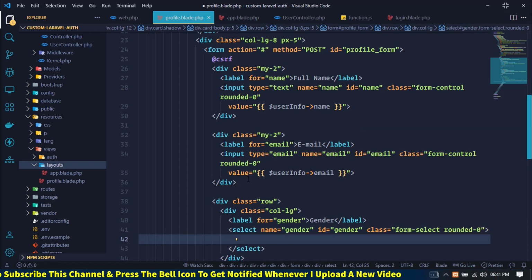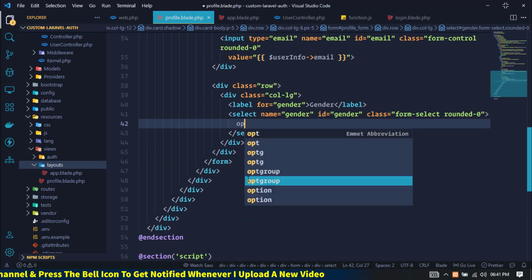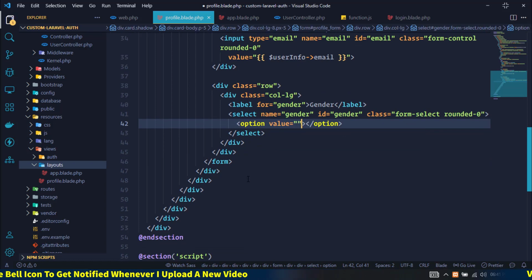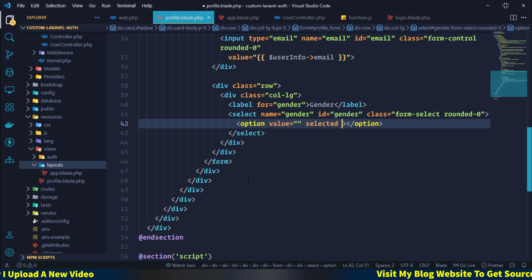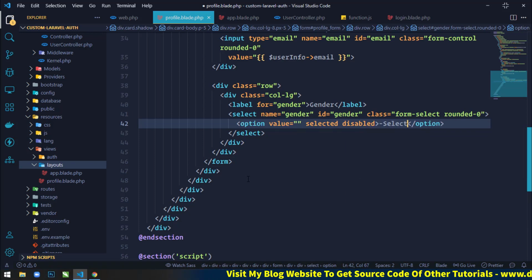Now inside this select I'll use option, value will be blank, selected disabled, and here I will write select.